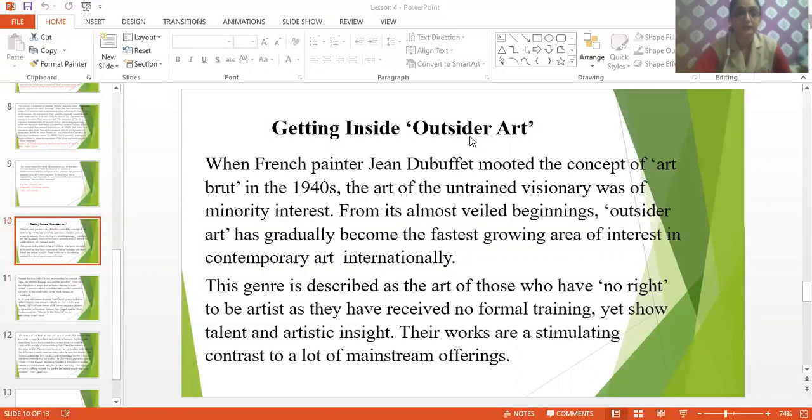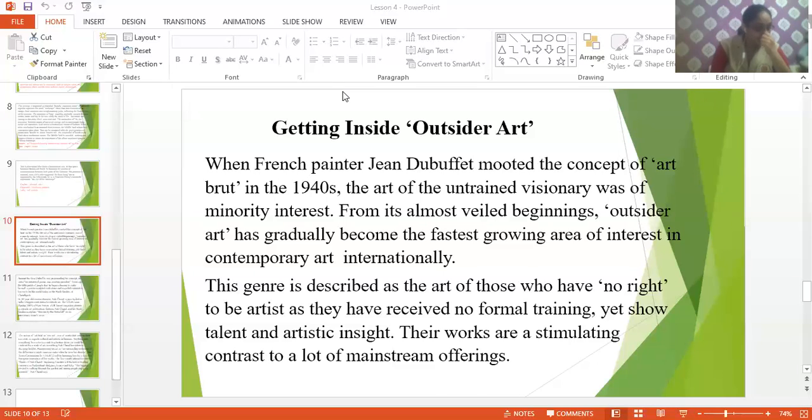Fine, children. Getting inside an outsider art. When French painter Jean Dubuffet mooted the concept of art brut in the 1940s, the art of an untrained visionary was of minority interest. Now, what is there, children? This is a painter. His name is Jean Dubuffet. So this outsider art was a new concept in the 1940s.